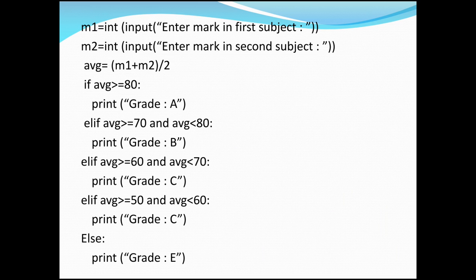The fourth part is elif: average greater than or equal to 50 and average less than 60 means print the last command as grade C. If all the above four conditions are false, the else part will be executed, printing grade E.